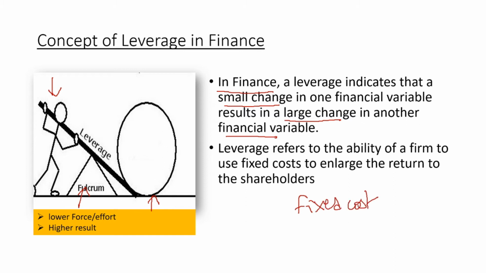Thus, leverage refers to the ability of a business to use its fixed cost to enlarge the return to the shareholders. Return to the shareholders means earning per share. So to sum it up, leverage in business terminology is an action of using its fixed cost to generate higher earnings to its shareholders.